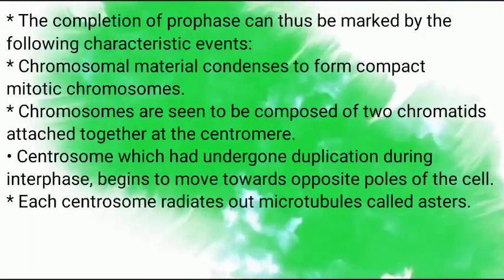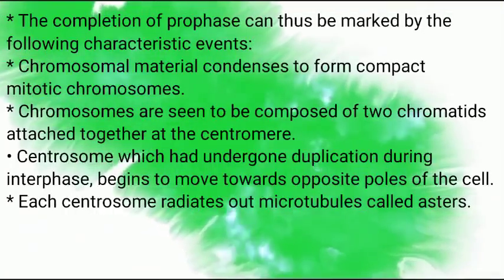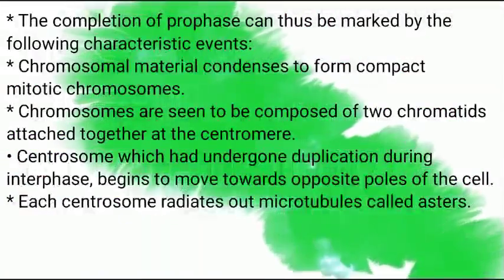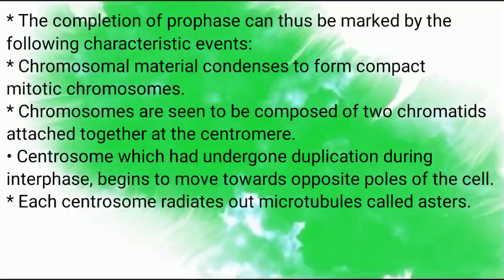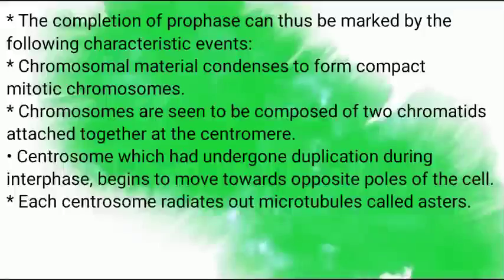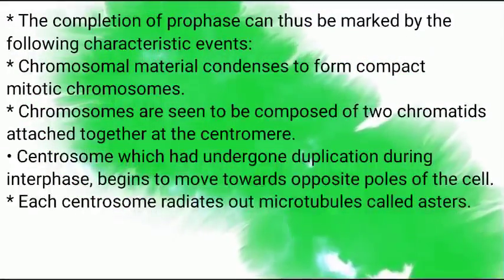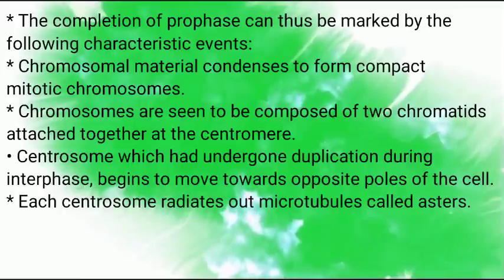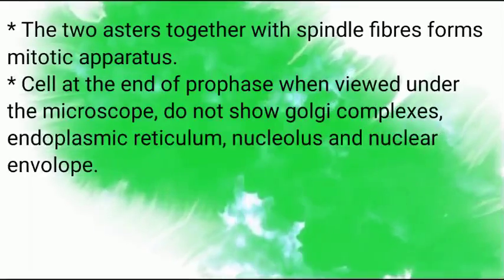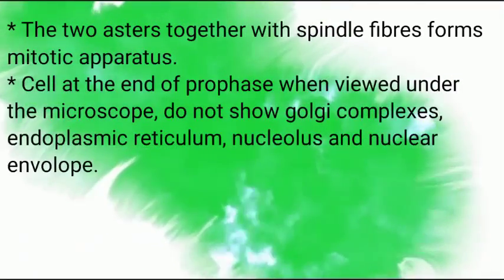The completion of prophase can thus be marked by the following characteristic events: chromosomal condensation, chromosomes composed of two chromatids attached together at the centromere. The centrosome, which had undergone duplication during interphase, begins to move towards opposite poles of the cell. Each centrosome radiates out microtubules called asters or aster rays. The two asters together with spindle fibers form the mitotic apparatus.